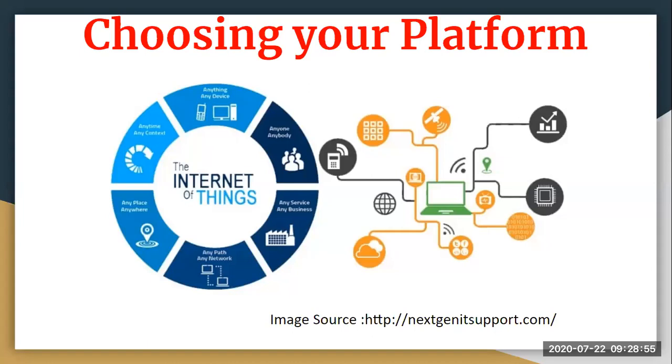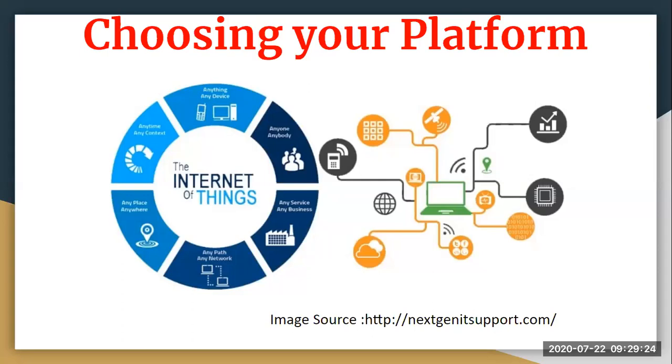Try to see what the other options are. At times the price is low here but the performance is high there, and at times the performance is high and the price is low. So it always keeps changing. You have to keep in mind what you actually want, because everything will not come together in a single platform. There will always be variation in these characteristics, so you have to decide what you want.